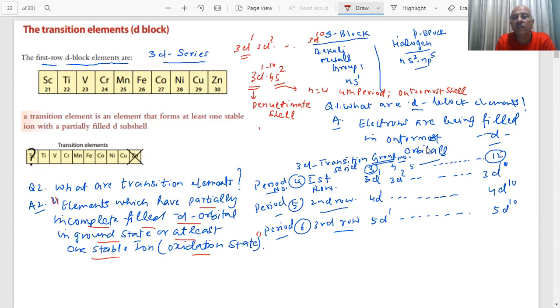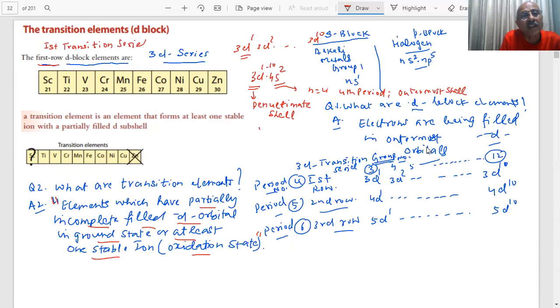But what happens is, first the electrons go to the 4s. Once it is filled, maximum electrons in S can be 2. Then the 3D becomes lower in energy than 4p. Electrons are not going to 4p, but they start entering into 3D until 3D is filled, 1 to 10. Further electron filling will not go to the 4p subshell. That is why we are getting a transition metal series, which we are calling the first transition series. This is the 3D transition series, the first row. I can also call this the first transition series.